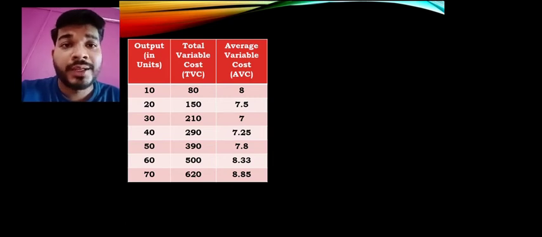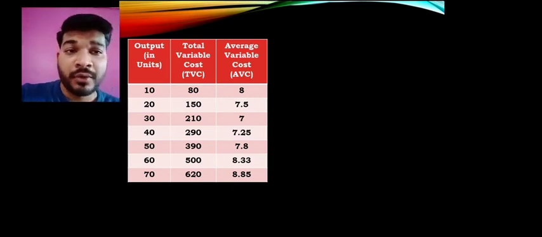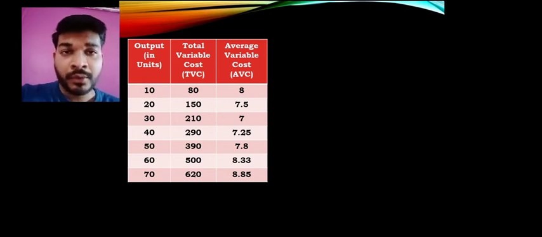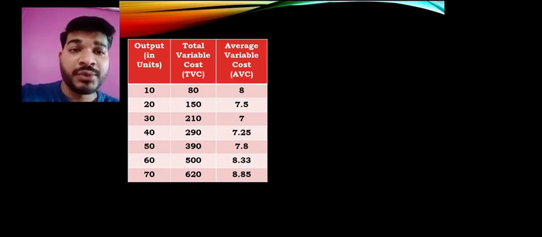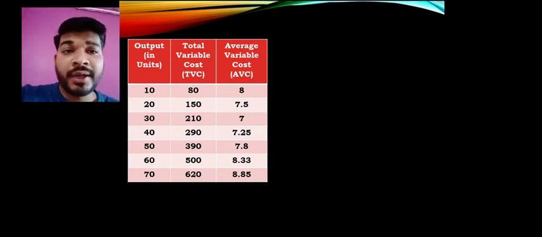At production of 20 units, the variable cost in rupees is 150. When 10 more is increased, it is 210. Again 10 more, when the unit becomes 40, 290 is the total variable cost. When increased by 10 more, that is 50, it becomes 390. Then again 10 more, 60, it is 570, it is 620.